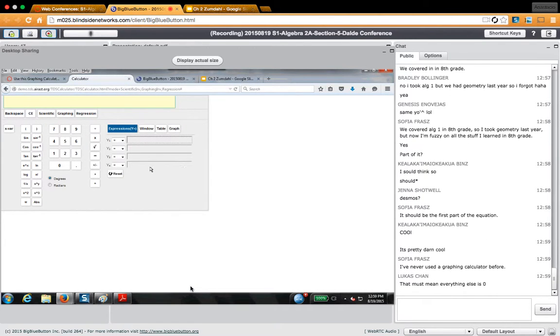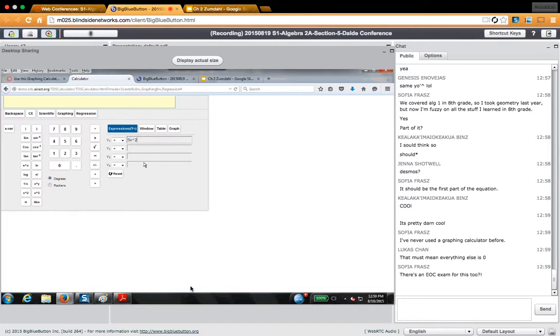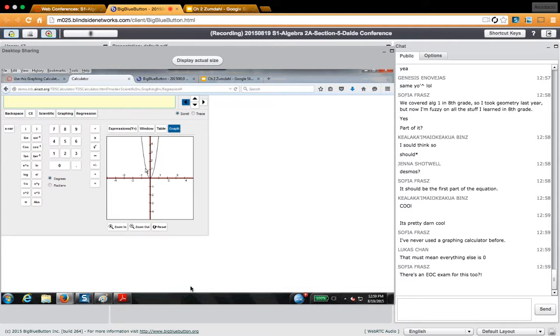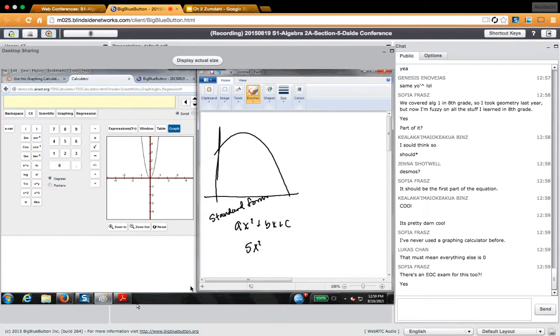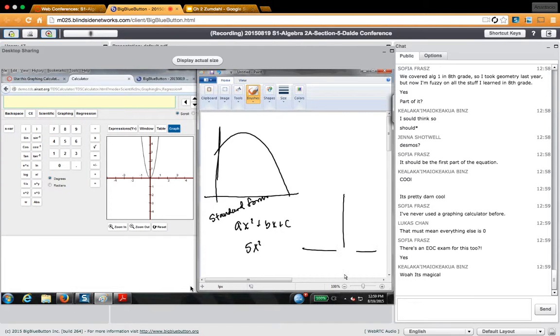All right, so let's graph that. I asked you, is 5x squared a parabola? Let's graph it. So I put it in there. If I look at what the graph looks like, it looks like this. Is that a parabola? Yeah, that's a parabola. Very cool. Even though some of you were saying, hey, that's only part of a parabola, no, it's a full-on parabola. It's a parabola that looks like this.